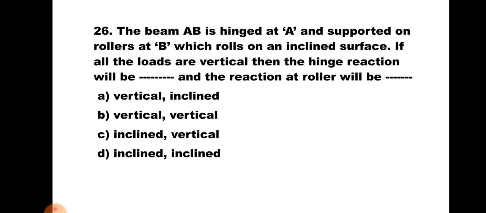All the loads are vertical, but as the roller is moving on an inclined plane, the reaction at the roller is inclined, and to balance the horizontal component of that roller reaction, there must be a horizontal component of hinge reaction also. So the hinge reaction will also be inclined. Hence the correct answer of this question is D, inclined, inclined.